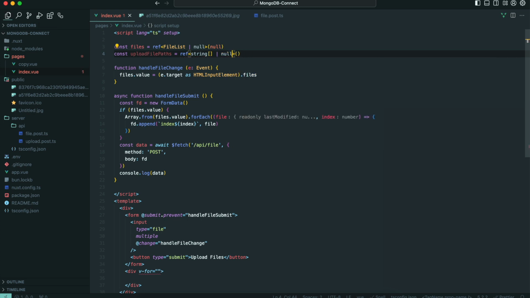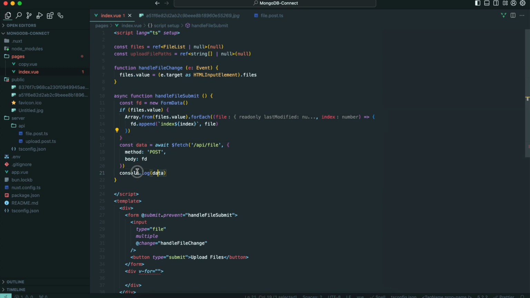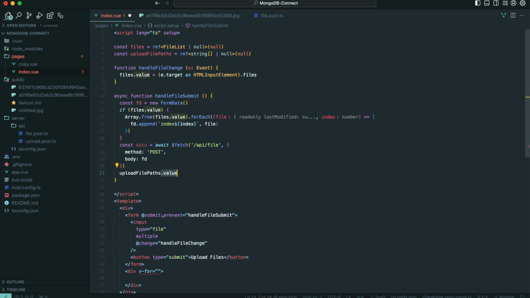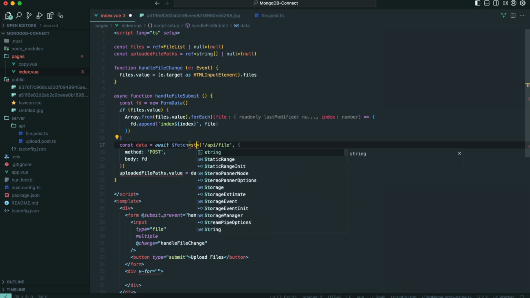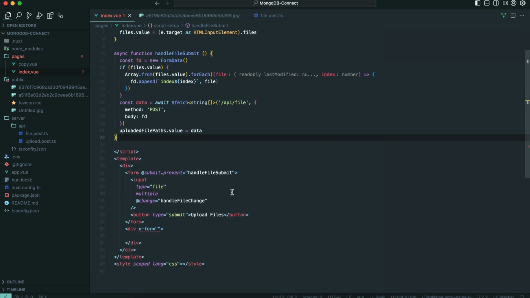The initial value will be null. And here, it should be uploadedFilePaths, that will be the data. Let's also add the TypeScript for that, string, just like that.